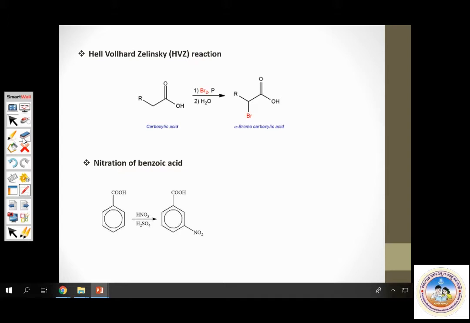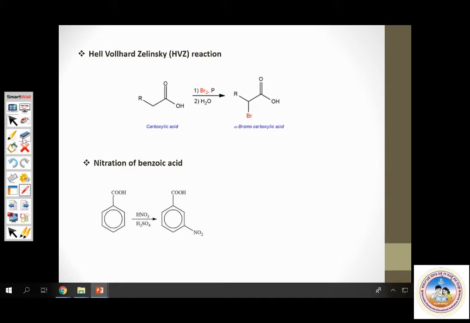Let us continue our organic chemistry discussion from this stage, that is aldehydes, ketones, and carboxylic acids. We had come to the last synopsis slide under aldehydes, ketones, and carboxylic acids. Aldehydes and ketones is complete. We are now discussing carboxylic acids, and this is the last section under carboxylic acids.